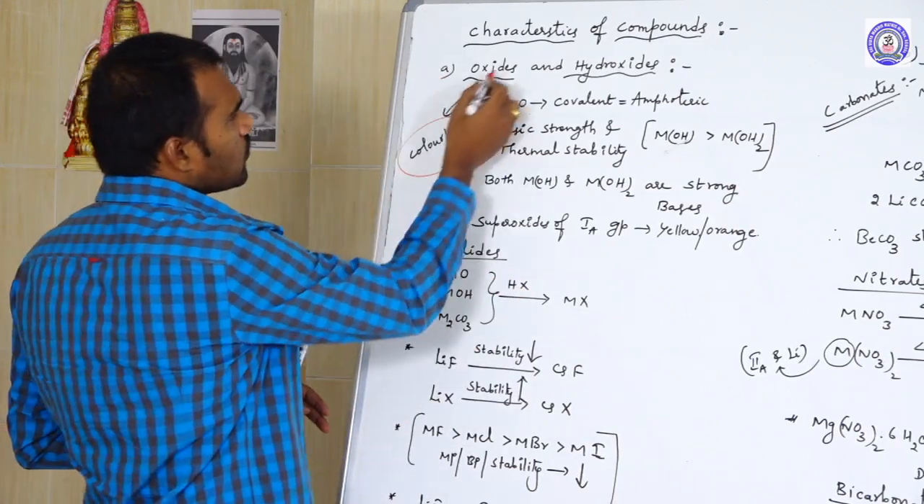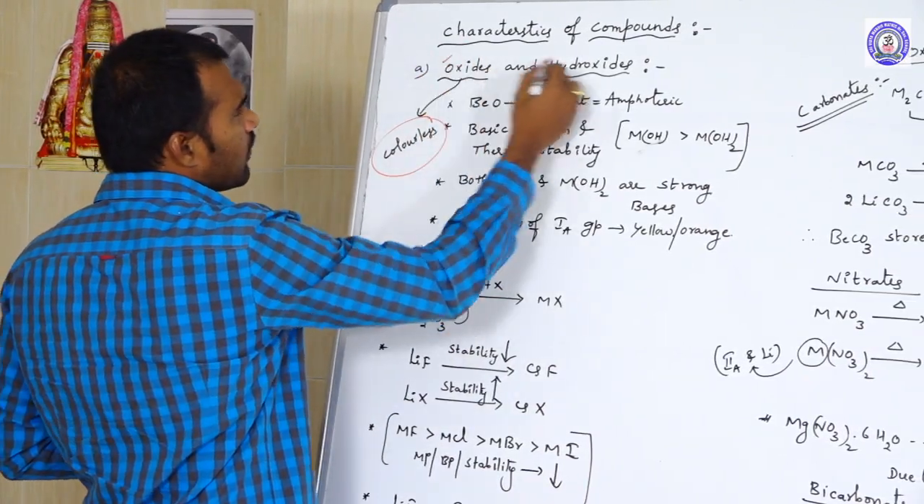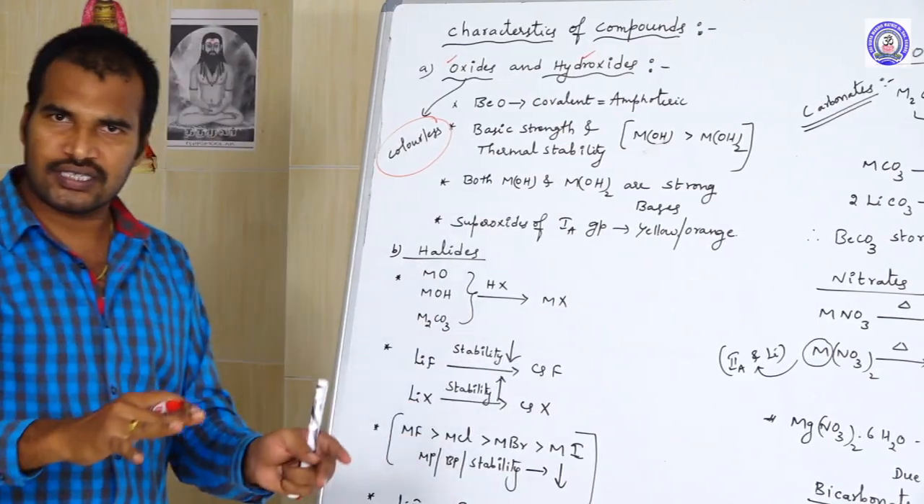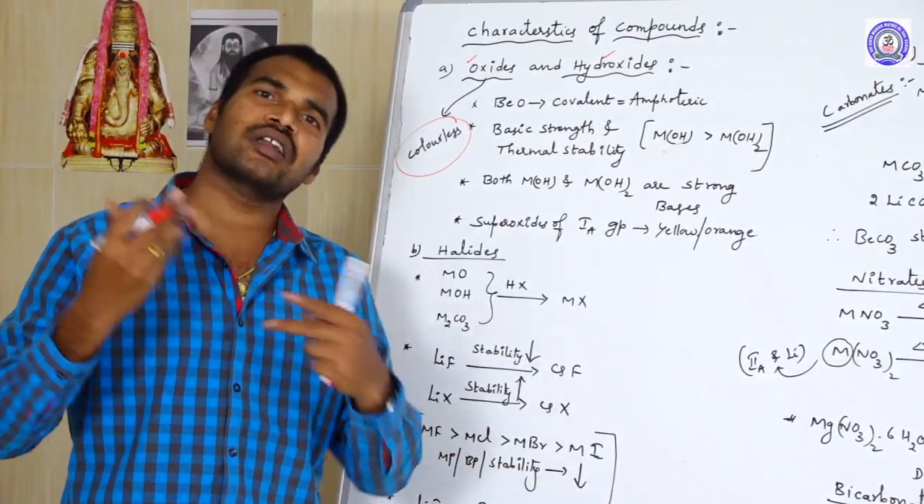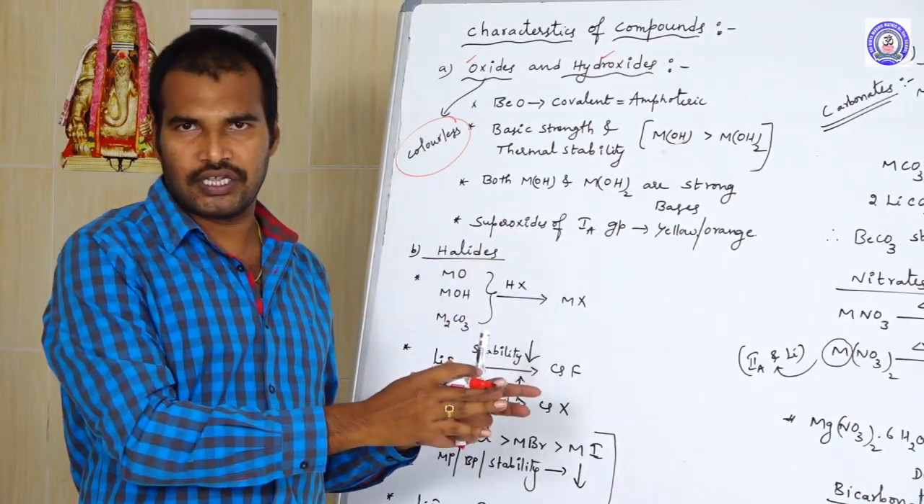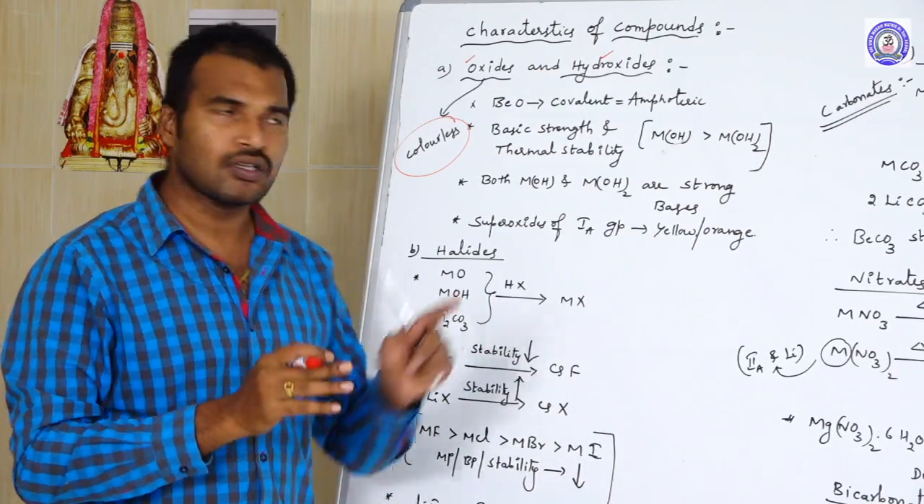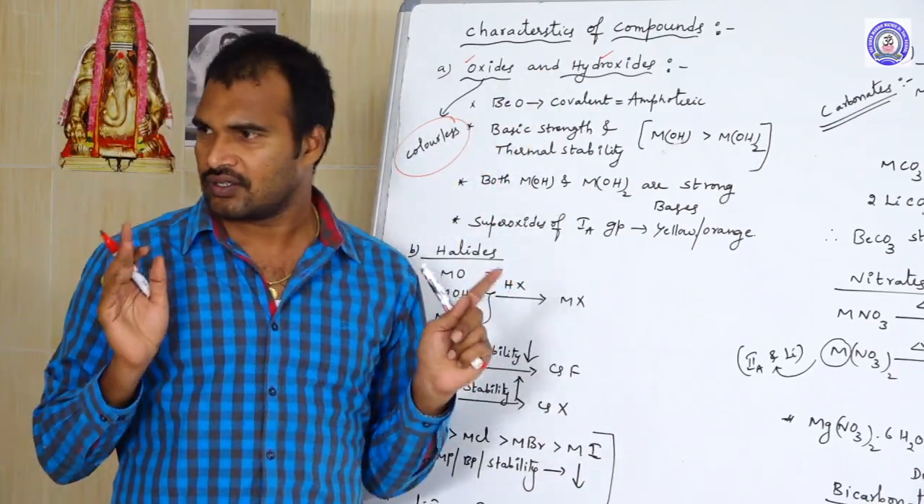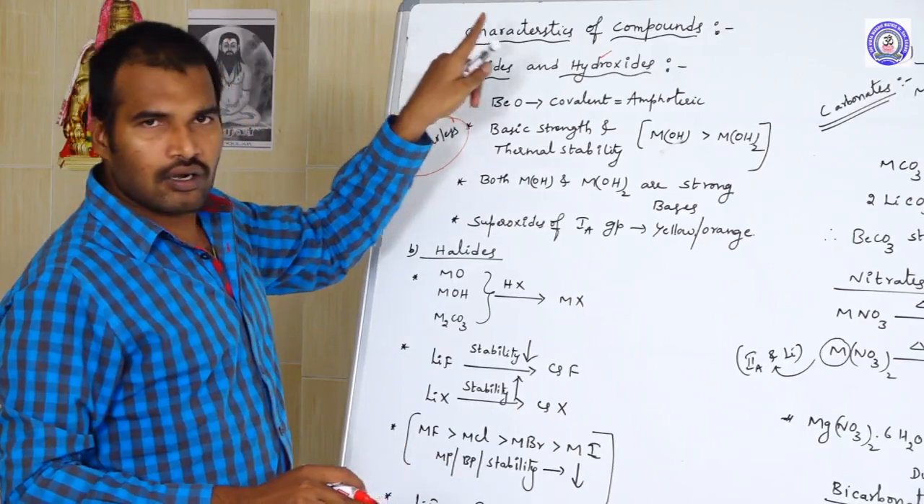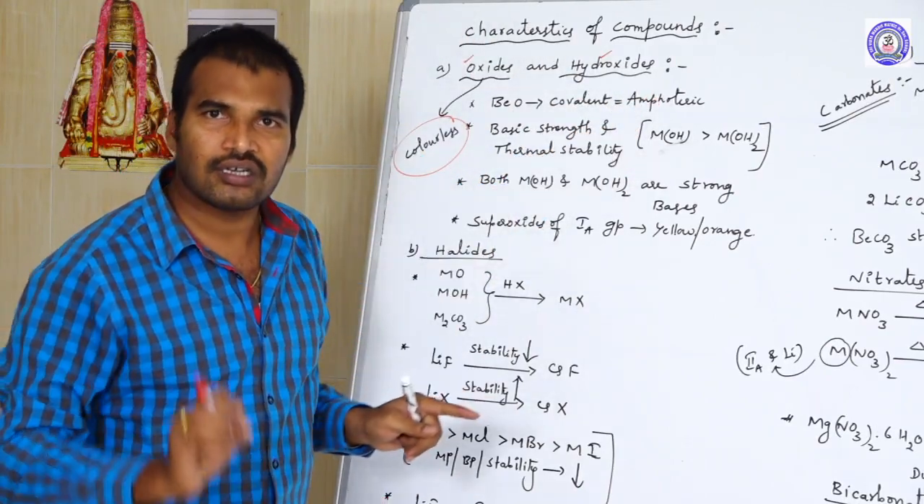Coming to the anions, what are the anions here? Oxide and hydroxide. Oxides and hydroxides, they both are colorless only, as with the metal ions of the 1A group and 2A group. The anions are also colorless. So here, all the metal oxides and hydroxides are colorless.